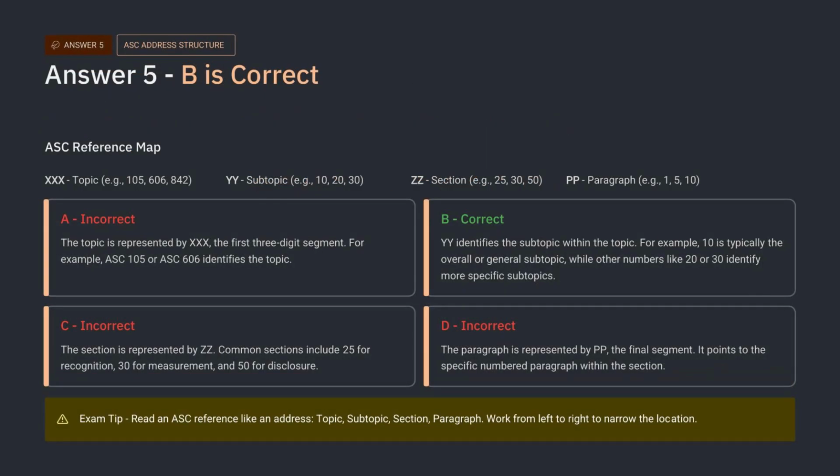The correct answer is B. YY represents the subtopic. Option A is wrong because the topic is represented by XXX. Option C is wrong because the section is represented by ZZ.